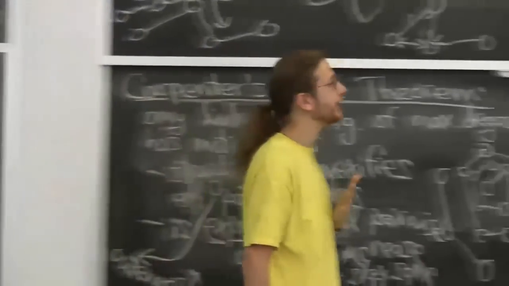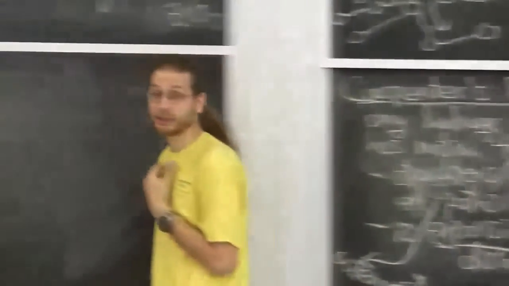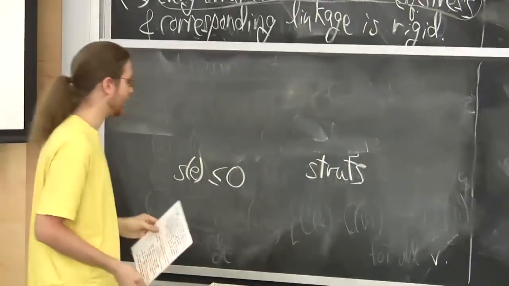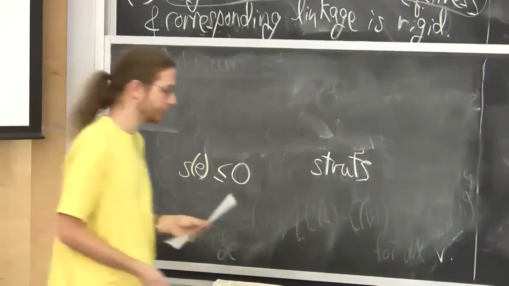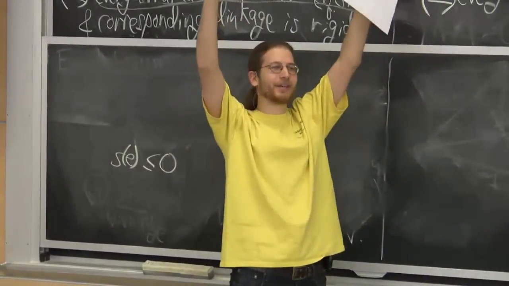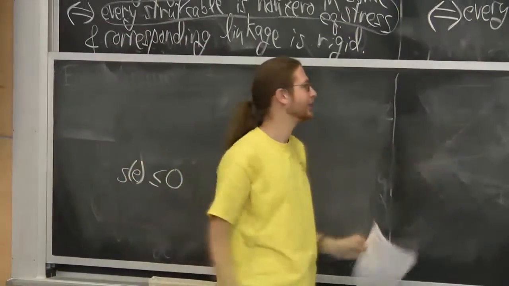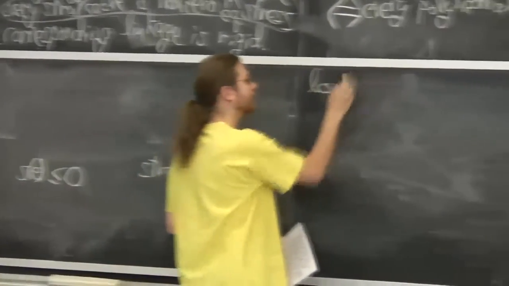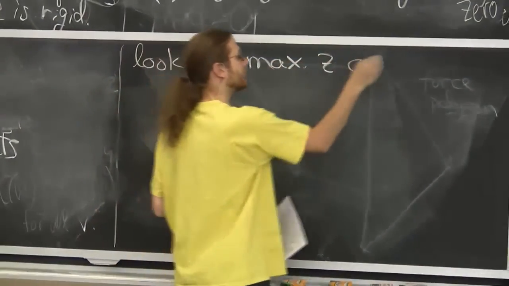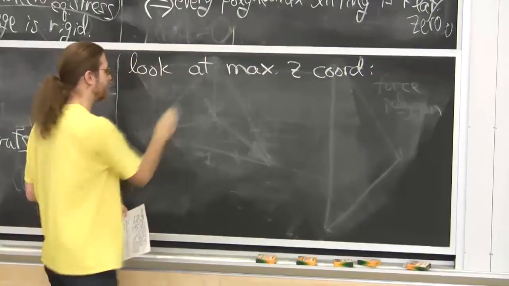So how could it be that almost every edge in this picture is a valley? That seems a little tricky. And we're going to show it can't happen. If everything's a valley, then something's going to go wrong at the top picture, because you've got to have mountains, like, turn around. So let's look at the top. Look at the maximum z-coordinate.